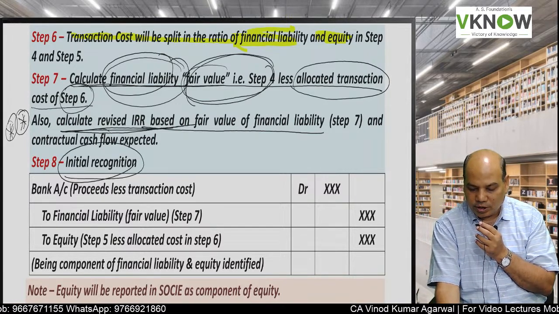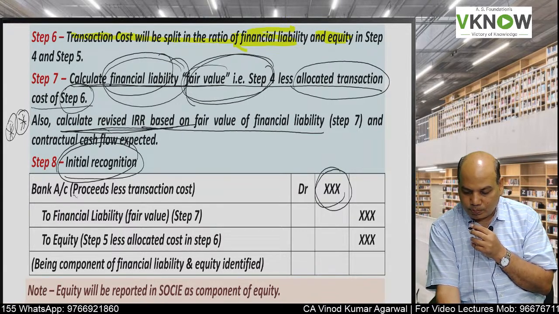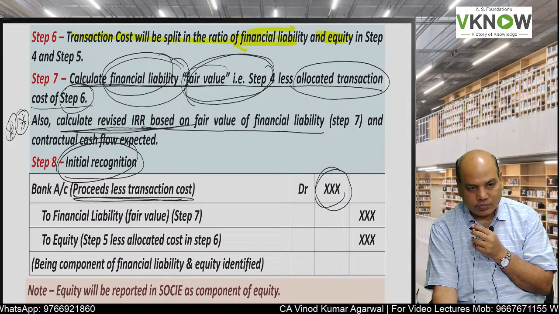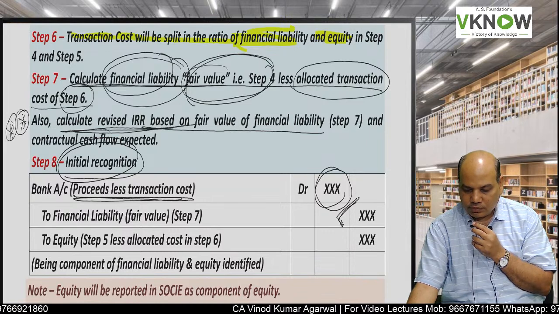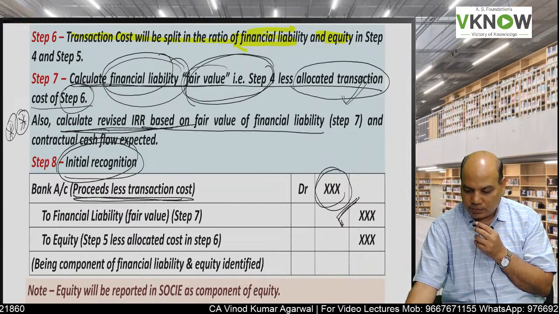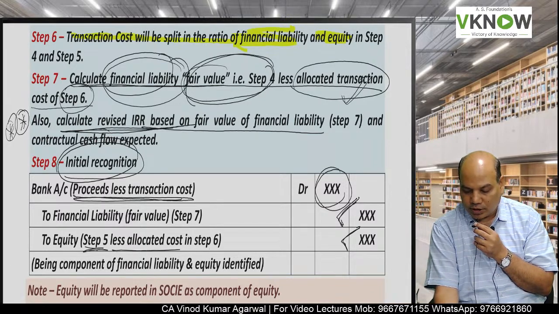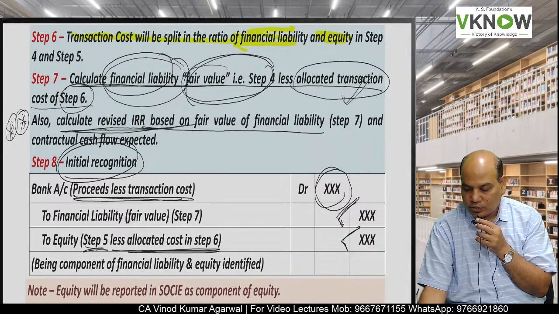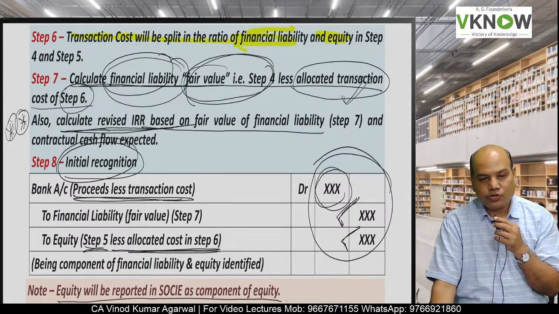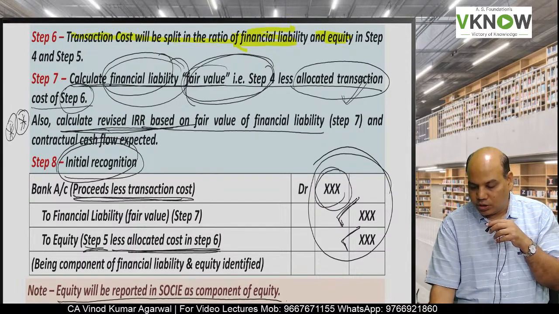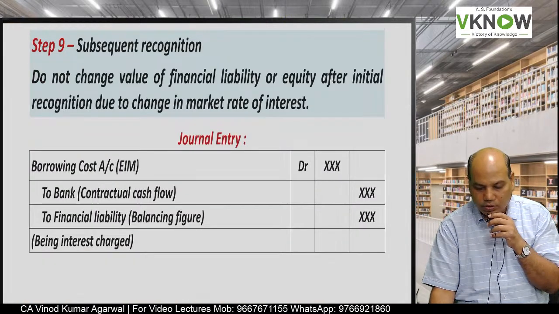So accounting treatment now, initial recognition: bank account debit, proceeds less transaction cost because you will receive the net amount, to financial liability as we have computed in step 7, and to equity, that means step 5 amount minus allocation of transaction cost. So this will be my initial entry. Equity will be reported in SOCIE as a component of equity.